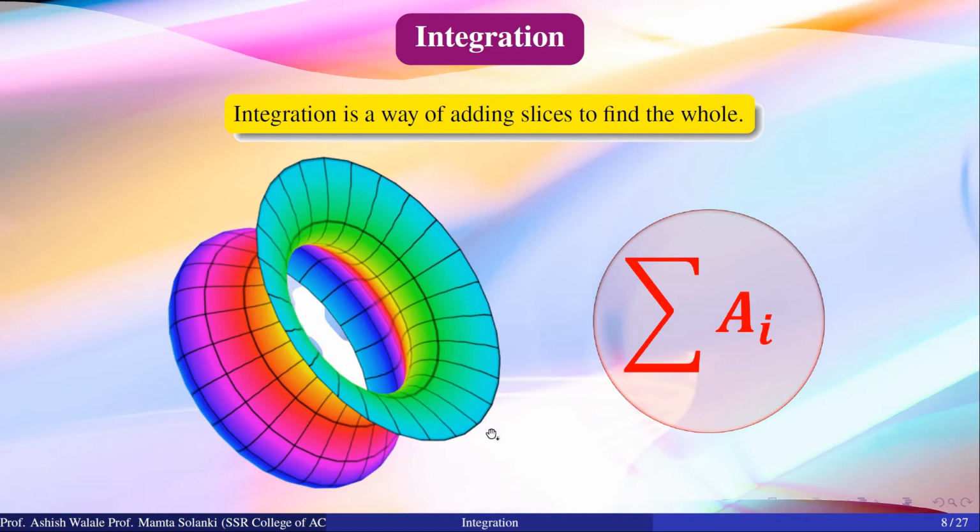But what happens? This process gives an approximate value. That means this area contains an error. To minimize this error, we decrease the size of the slices. That means if we consider more slices, we get a better value, and this gives rise to the concept of integration.